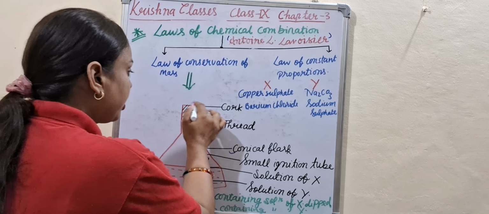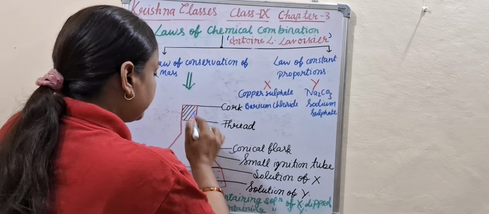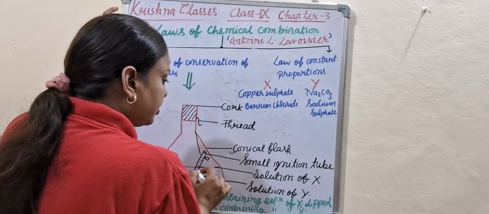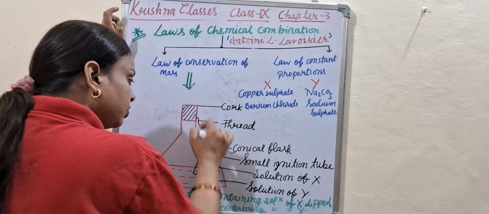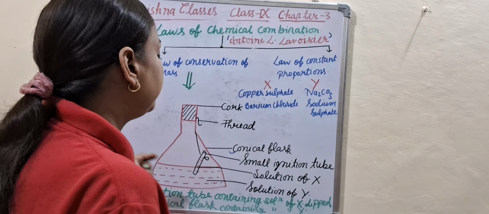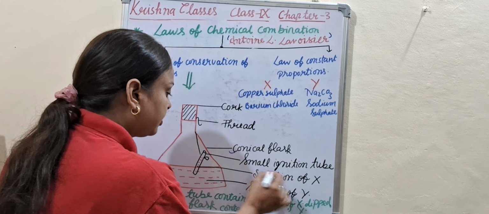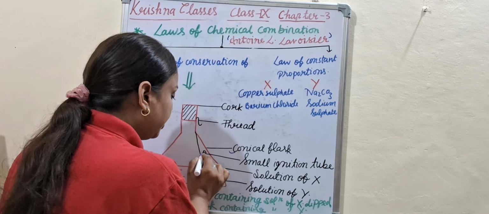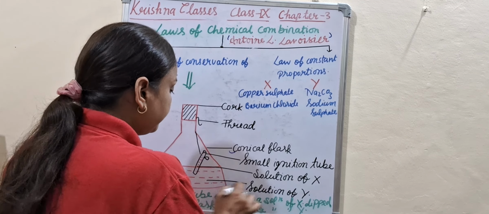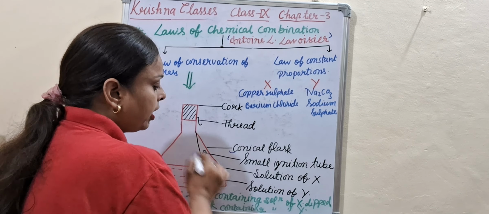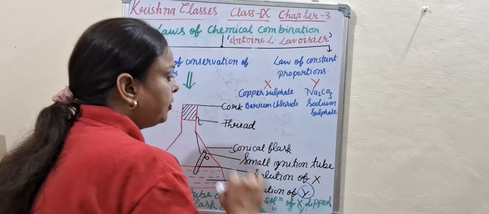Here a cork has been given, and this is the thread, and this is the small ignition tube which is hung from the thread. In the ignition tube, solution of X is filled, and in the conical flask, solution of Y is filled.